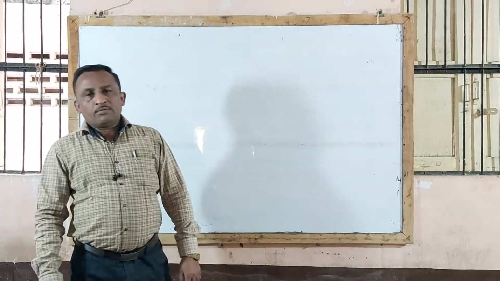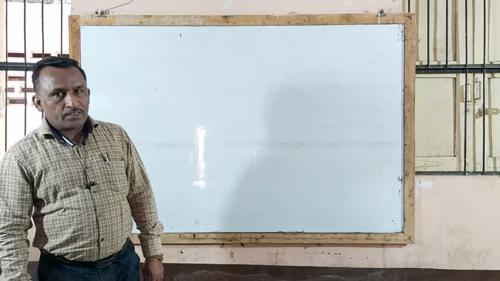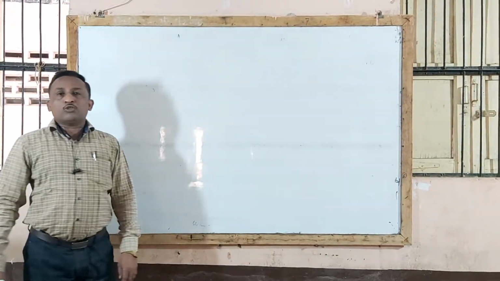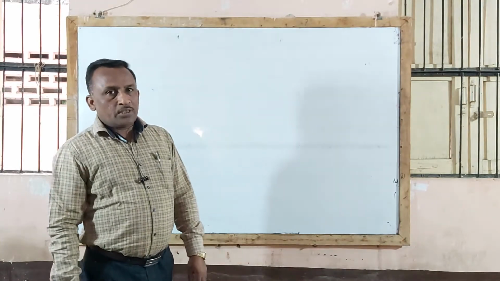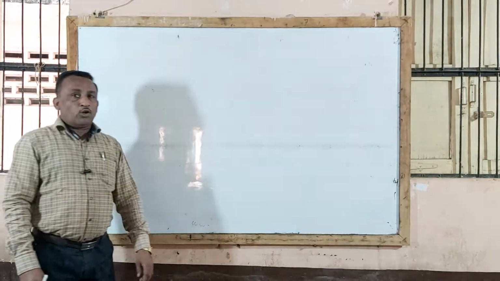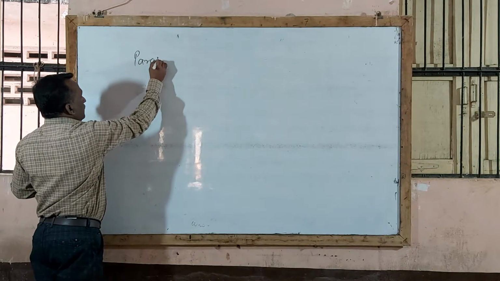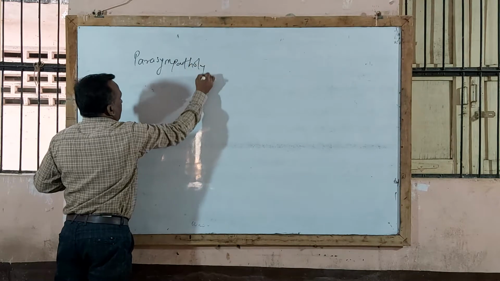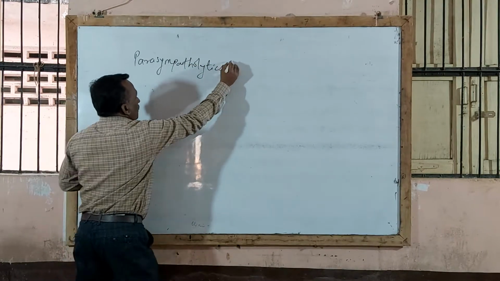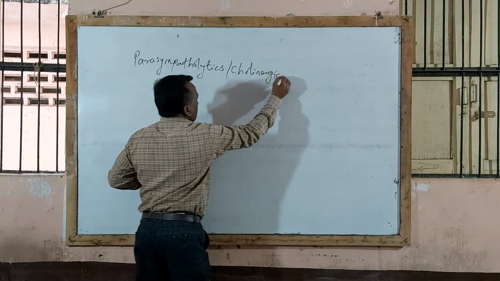Good morning, dear friends. In the last lecture, we completed cholinergic drugs or parasympathomimetic agents. Now, today we start with the last chapter under the autonomic nervous system, that is parasympatholytic agents. Parasympatholytics are also called cholinergic blocking agents.